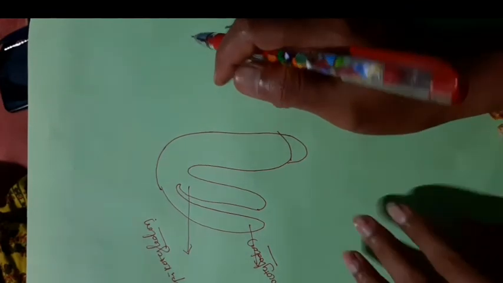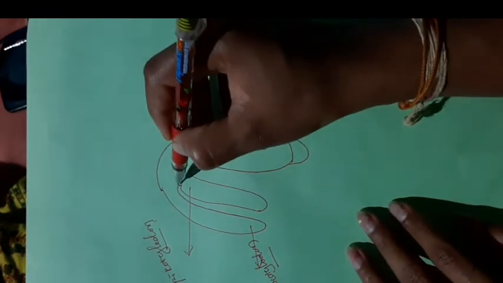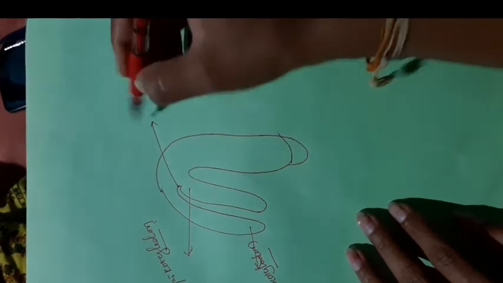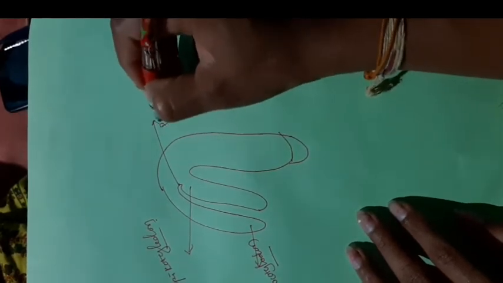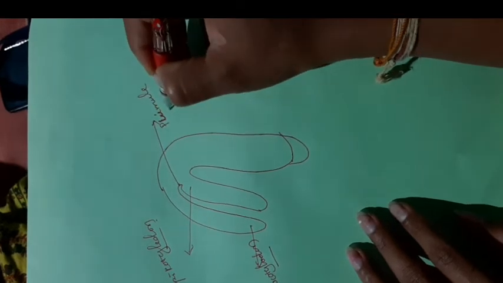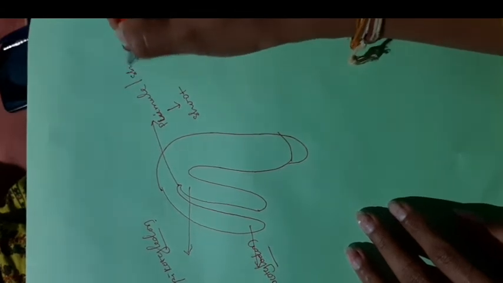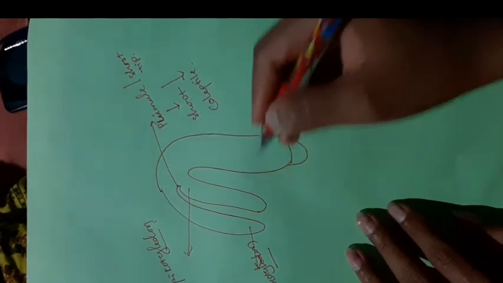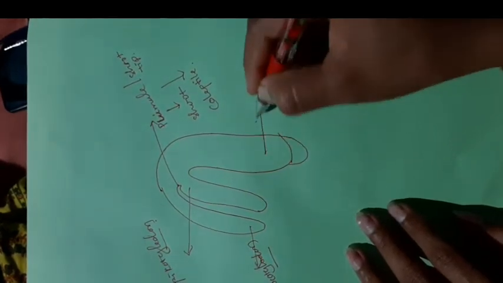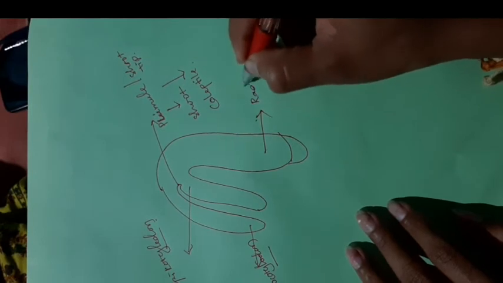For your easy convenience, again I am drawing. The epicotyl has a structure, the plumule, which later develops into a shoot, also called the shoot tip, which is covered by a layer called the coleoptile. Then the lower region of the cotyledon is the hypocotyl, which has the region called the radicle.